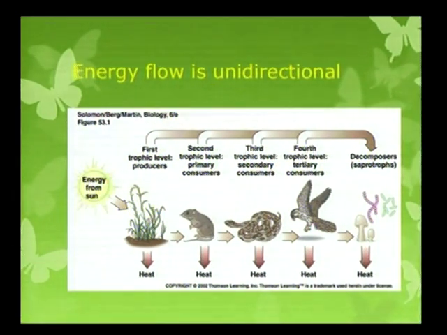Here the first trophic level is producers, the second trophic level is primary consumers, the third is secondary consumers, the fourth is tertiary consumers, and then decomposers. Plants are eaten by the rabbit, the rat is eaten by the snake, and the snake is eaten by the eagle, and that way they decompose. So, they form the decomposers. Decomposers are also called recyclers.